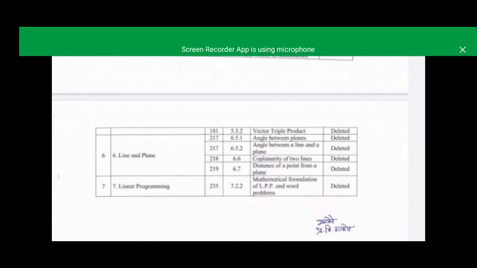In the last, seventh topic, linear programming problem, the mathematical formulation of LPP and the word problems are deleted. We only have to prepare how to find the feasible solution using the graphical method. The formulation of the LPP will not come and the word problem is also deleted. So we have to only study how to draw the equations, plot the inequalities and find the feasible solution, that is maximize or minimize the function. Maximum and minimum type sums will come for the exam.